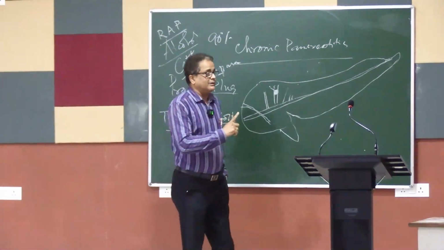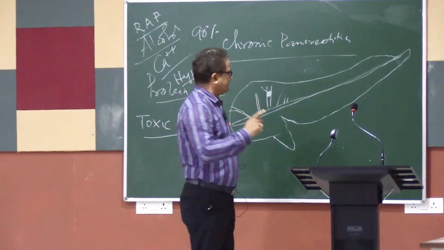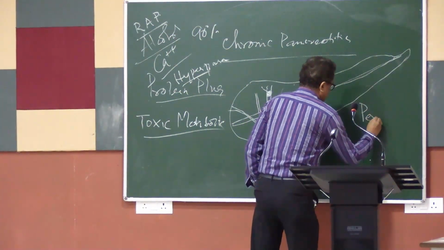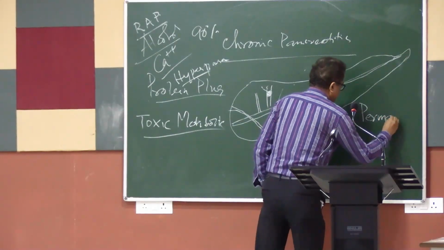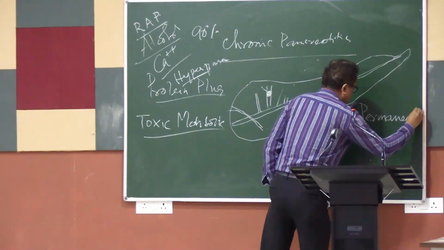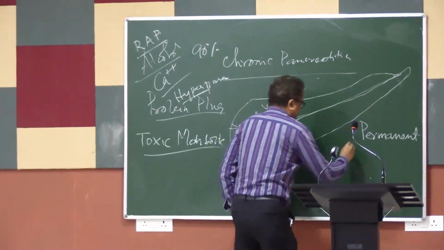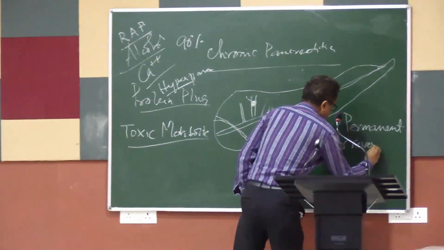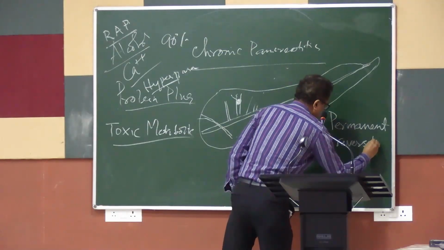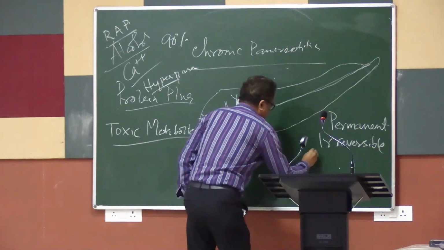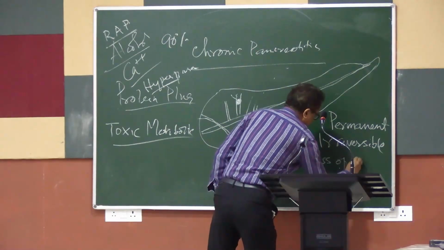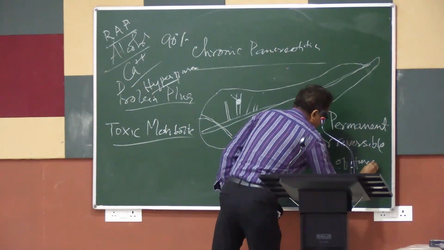So for the definition of chronic pancreatitis, you have to remember three things. It is a permanent, irreversible loss of function.